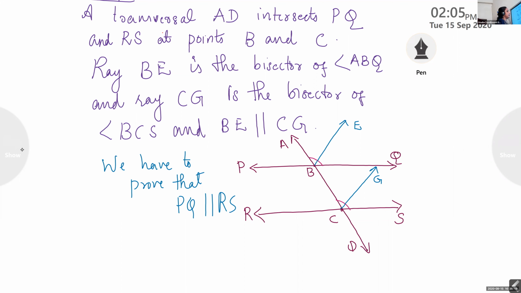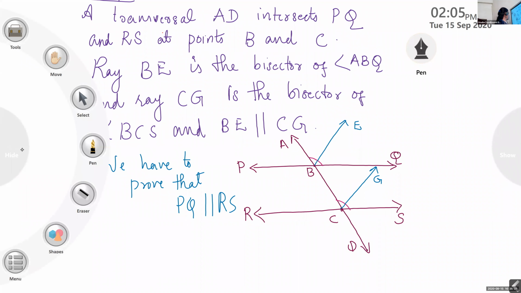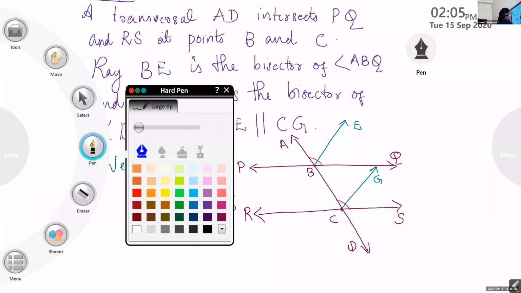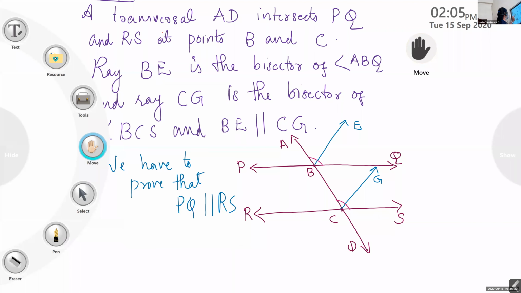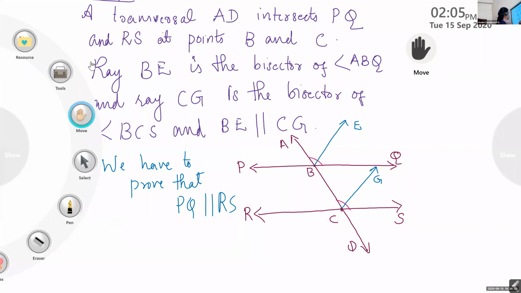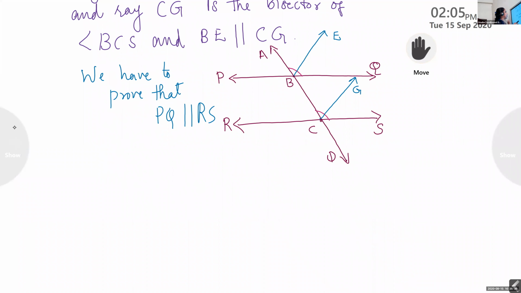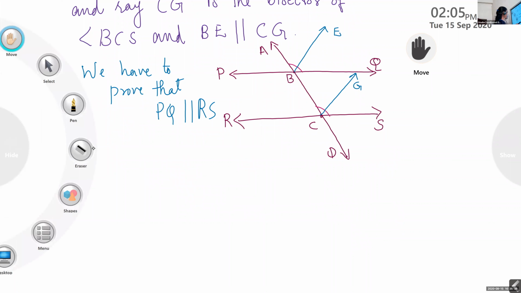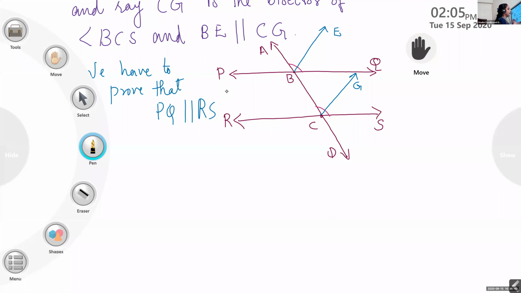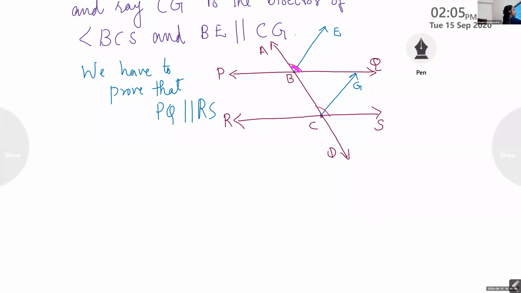Okay, children. Now look at here. I will explain it now. Now you can see the figure properly. What about these two angles? What are these two angles?